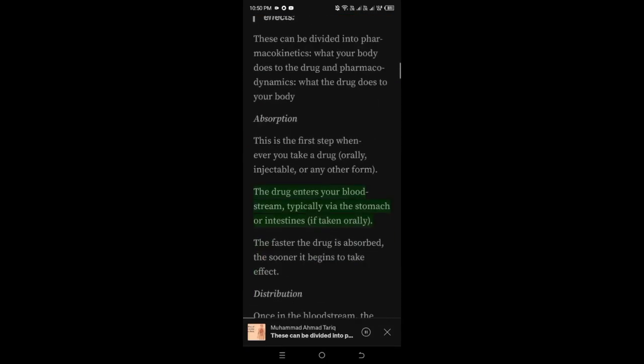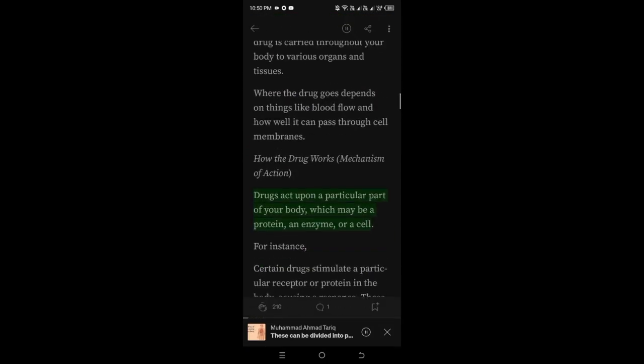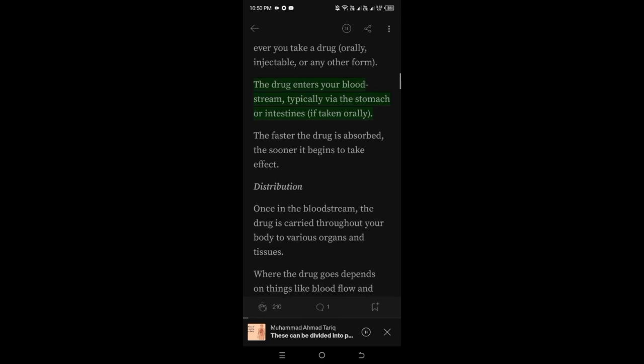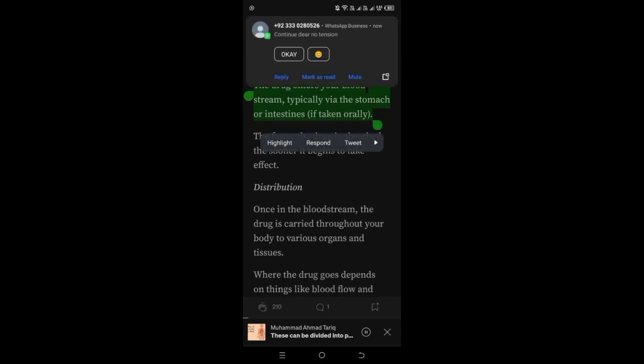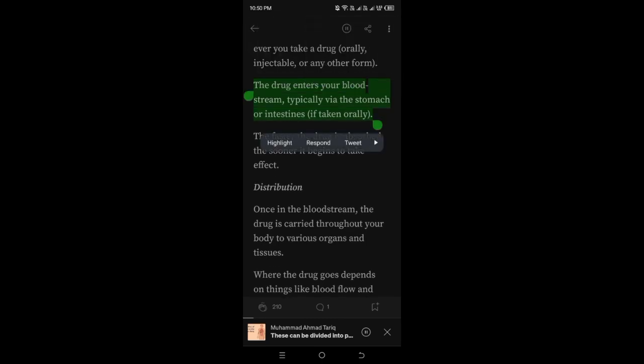When you take a drug, it goes through several steps in your body to create its effects. These can be divided into pharmacokinetics, what your body does to the drug, and pharmacodynamics, what the drug does to your body.